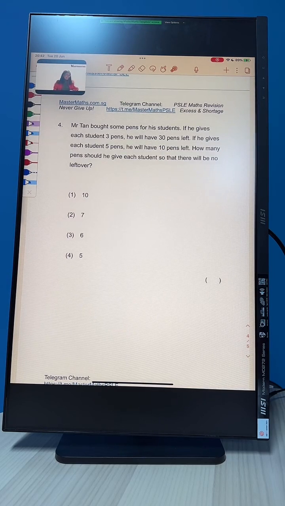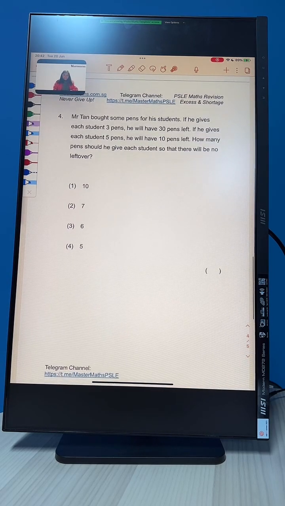Question number 4. Mr. Tan bought some pens for his students. If he gives each student 3 pens, he will have 30 pens left. If he gives each student 5 pens, he will have 10 pens left. How many pens should he give each student so there will be no left over? There will be no left over is what we want here.